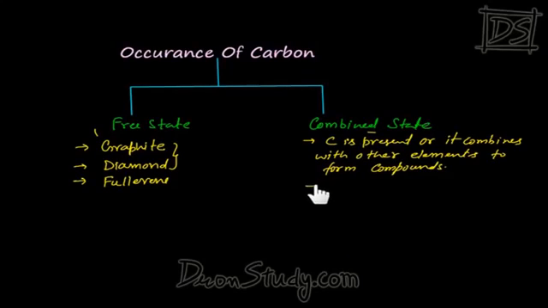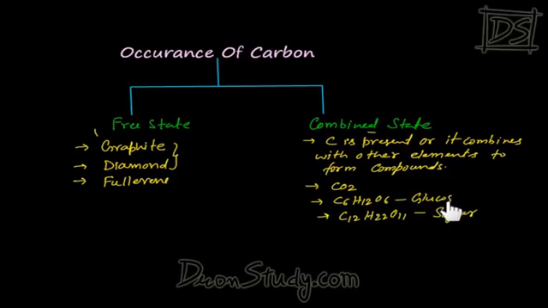And there are a lot of these, such as CO2, carbon dioxide, glucose C6H12O6, and sugar C12H22O11. This is the formula of what? Of sugar. This is the formula of what? Of glucose. Petrol. What is petrol? C8H18. There are a lot of other examples, carbonates, calcium carbonate, magnesium carbonate.